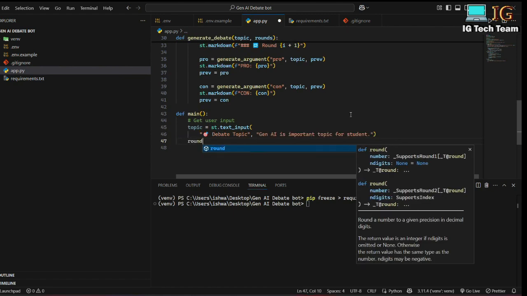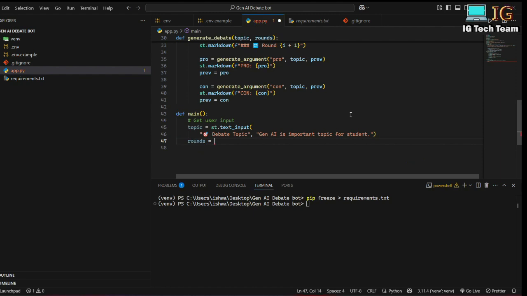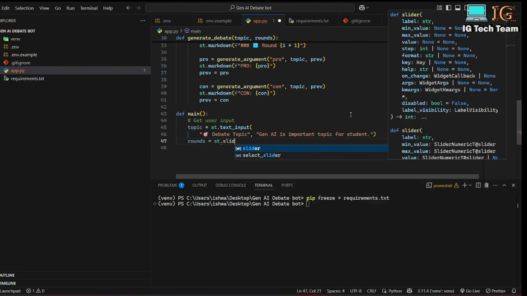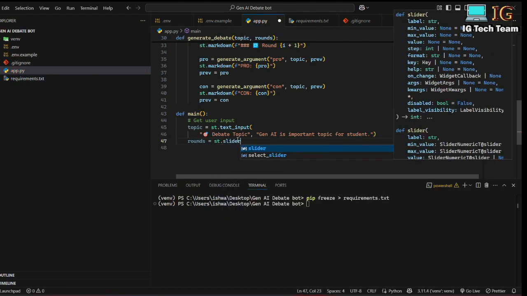And now for rounds, I can use st.slider, because to select the rounds I will be using a slider. So I have to write st.slider.